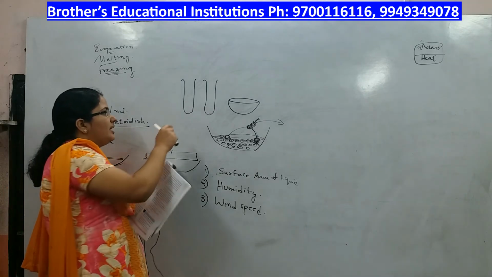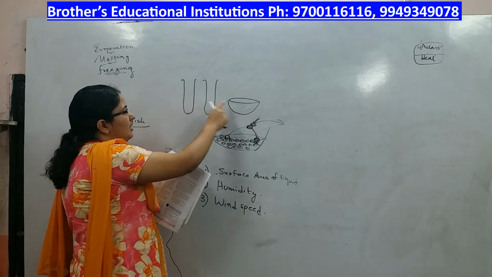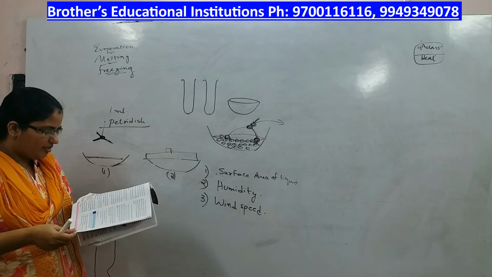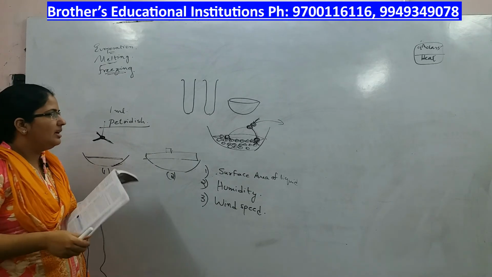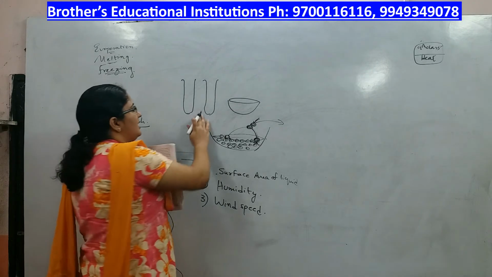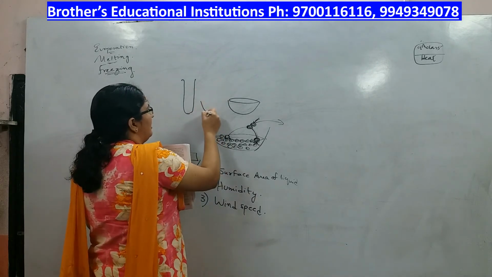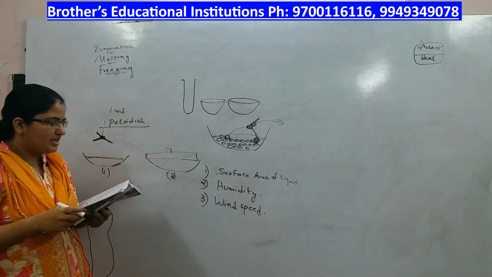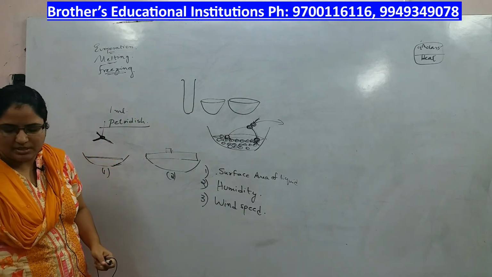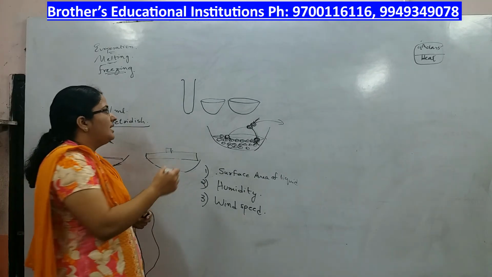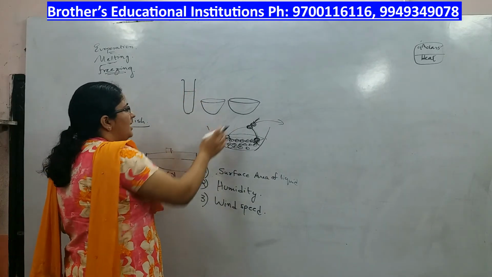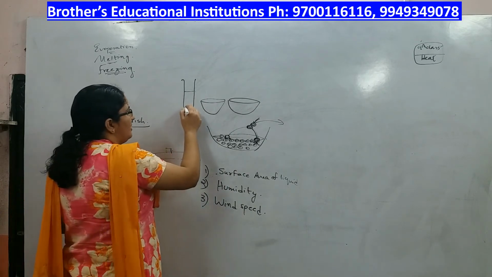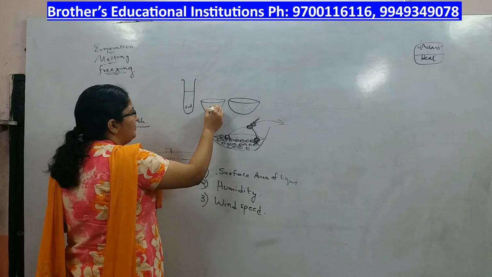One, you are taking 5 ml of water in the test tube, and you are taking 5 ml of water in the china dish. Take 5 ml of water in another china dish and keep it in the cupboard. So one more china dish you are taking and keeping in the cupboard. Record the room temperature and the time taken for the evaporation. One test tube and 2 china dishes, and in each of these you are adding 5 ml of water.